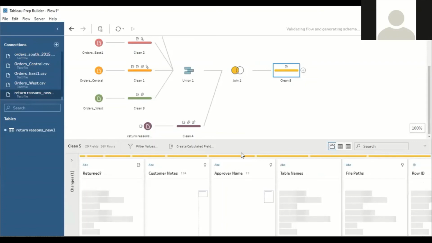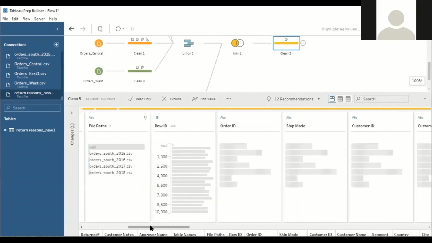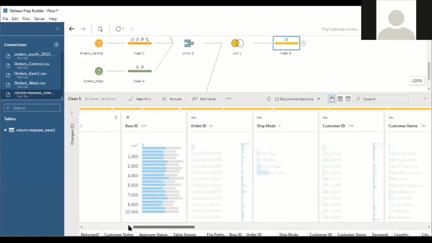The moment when you hit on no, it will display all the customers who have accepted the products.